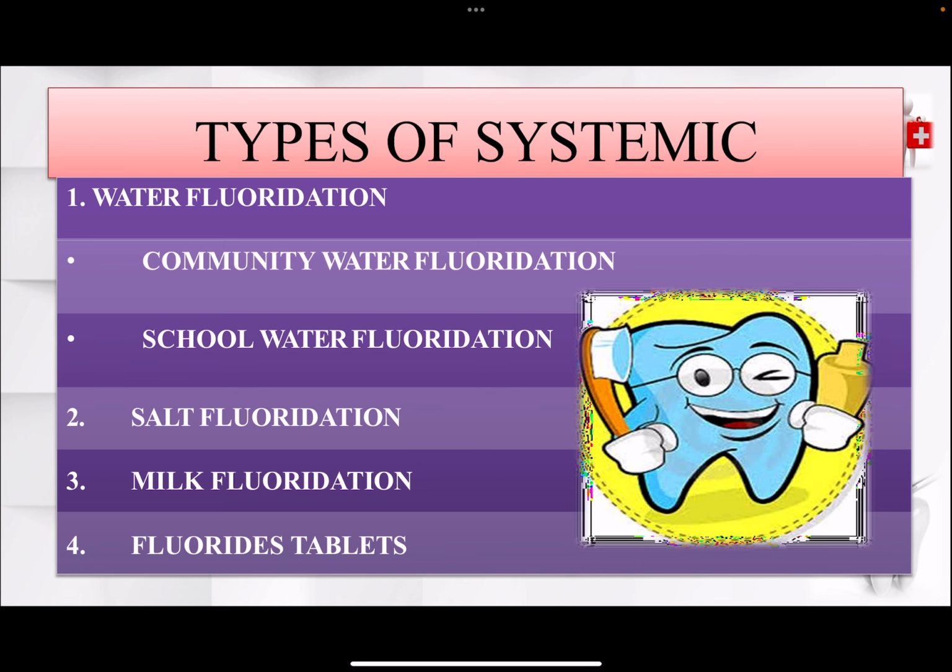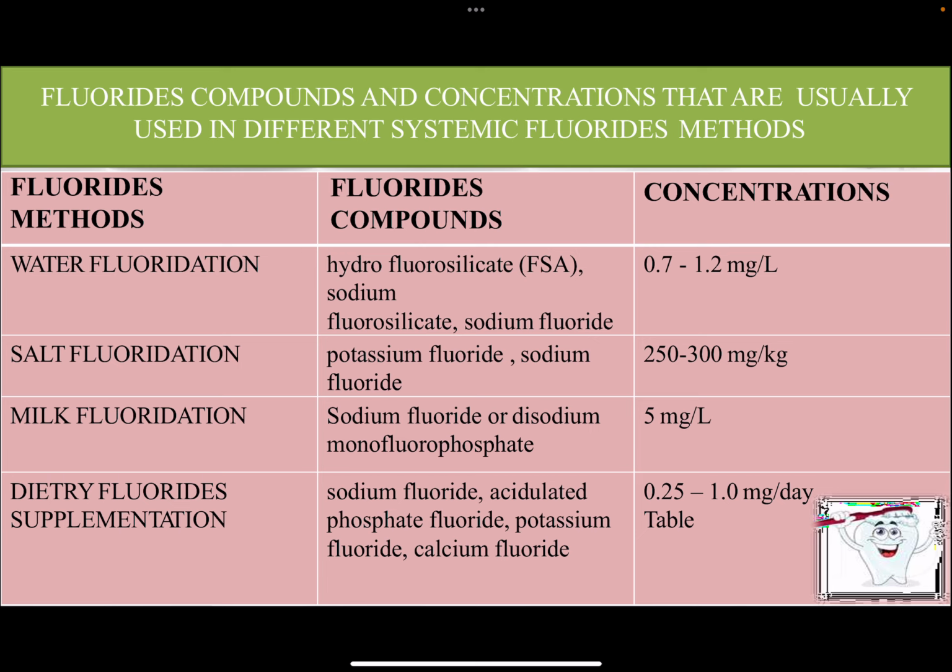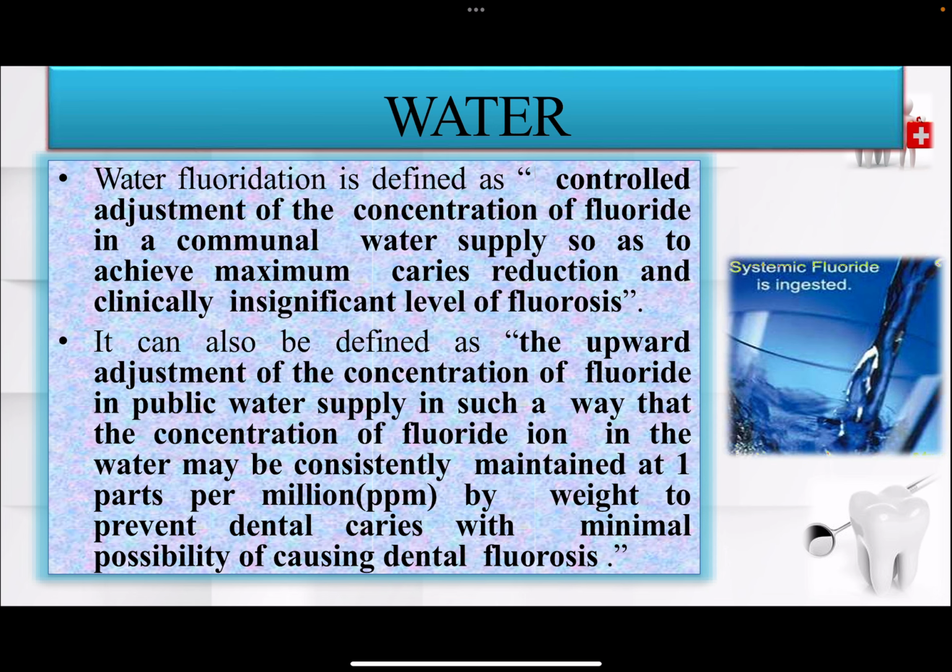Types of systemic fluorides include water fluoridation, community water fluoridation, school water fluoridation, salt fluoridation, milk fluoridation, and fluoride tablets. These are the different fluoride compounds.